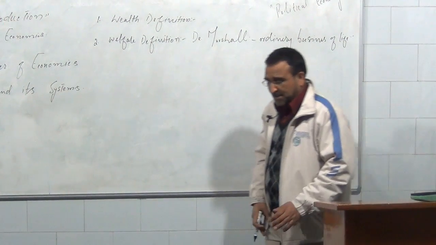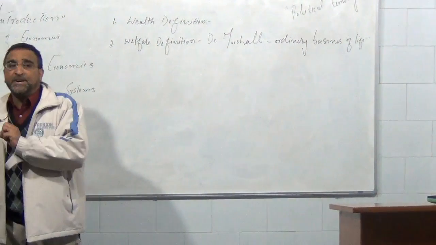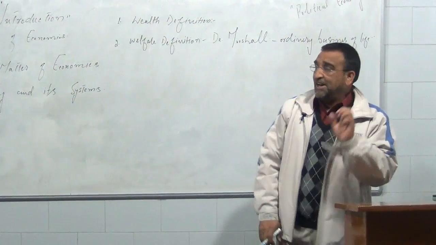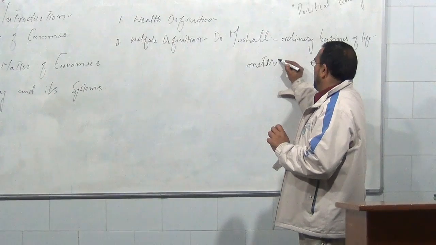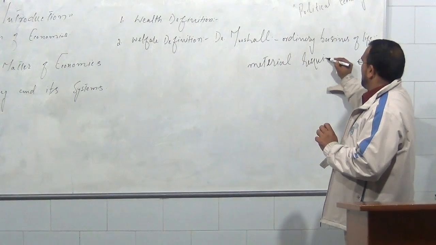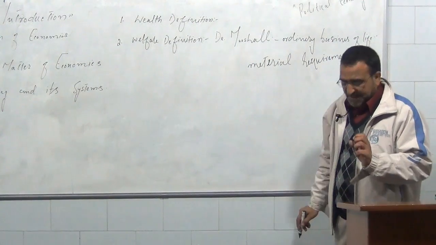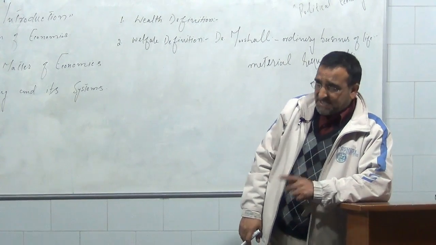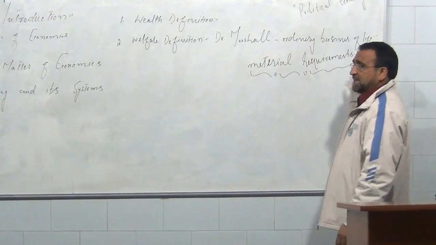According to Dr. Marshall, economics examines that part of human individual and social action which is most closely related to the material requisites, material requirements. And this second definition was given by Dr. Marshall, but after a long period of time, this definition was also criticized by the economists on the basis of material.